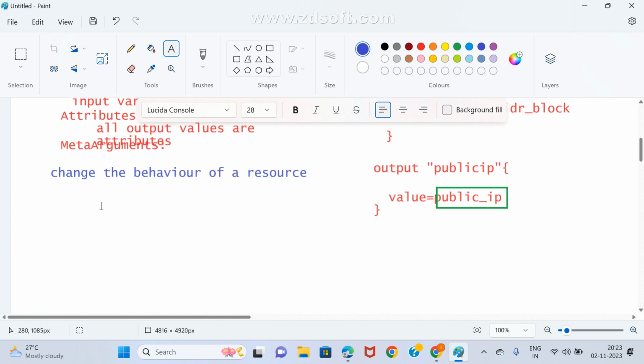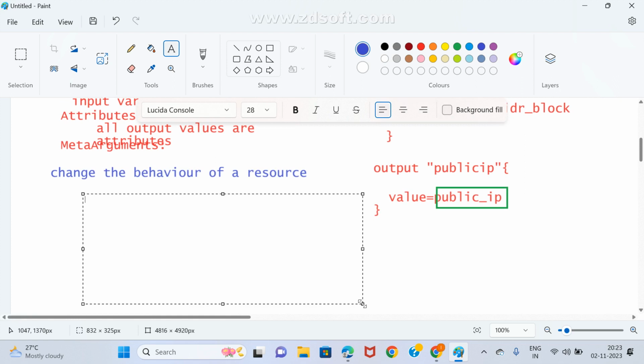The best examples for meta arguments you already know. First one is count. Second one is for_each. Third one is nothing but input variable. Fourth one is nothing but output.